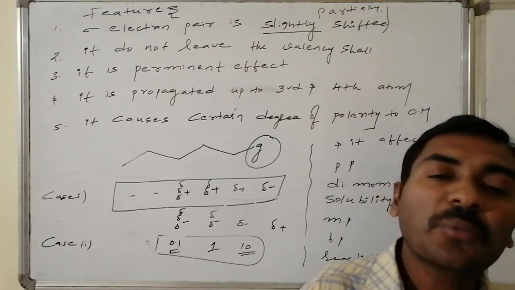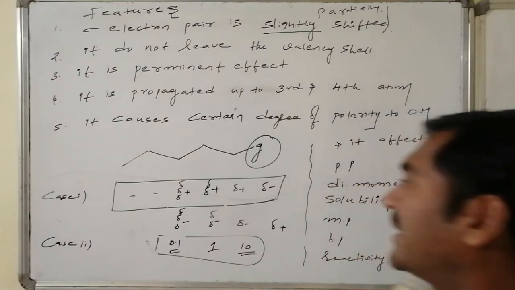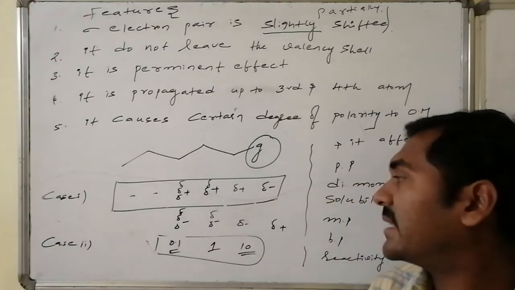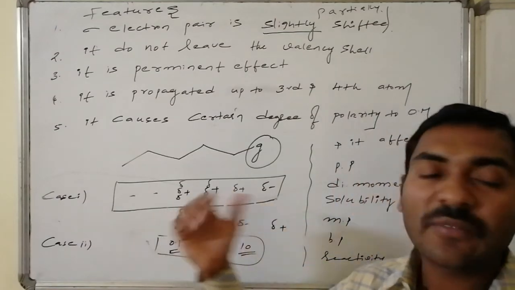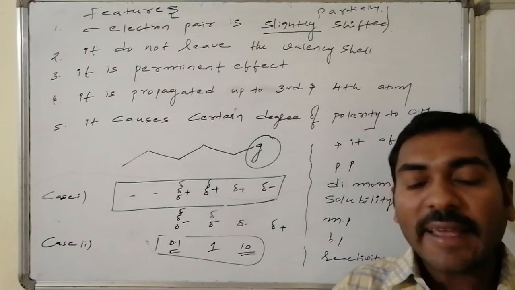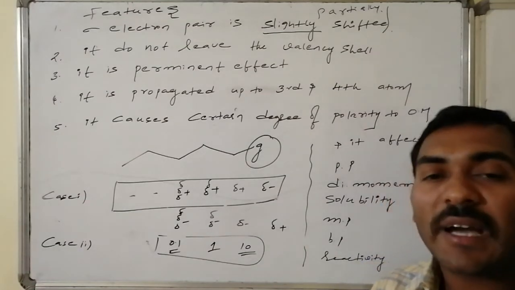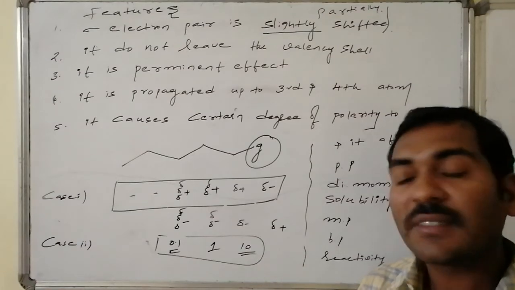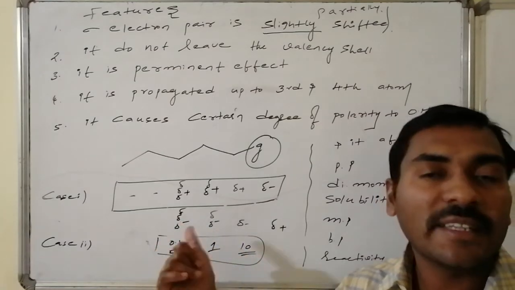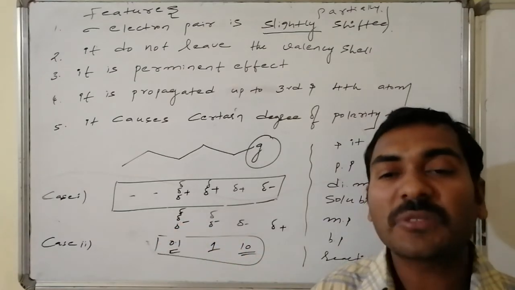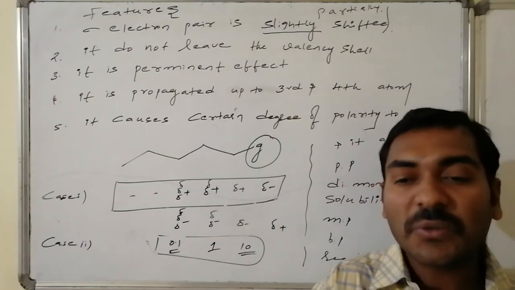Whereas certain groups are more electronegative compared to hydrogen, they will drag the electron density like this. The group is having partial negative charge and the remaining straight chain is having a partial positive charge, higher and then lower, and very low partial positive charge. Case number 2: if the group is having less electronegativity compared to the carbon, the group is having partial positive charge, whereas the connected carbon is having a very small negative charge, and the least negative charges continue and it becomes vanished. Like this, by taking hydrogen as the reference, inductive effect is divided into two categories.